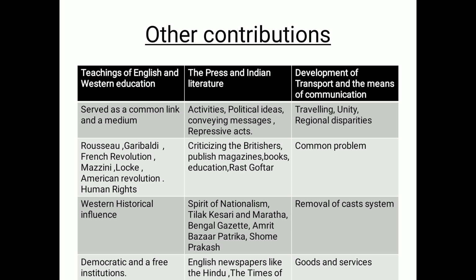Next, democratic and free institutions. Indians were moving abroad, right, everyone, and there they were seeing the free institutions and democracy and ideology working outside. So why not, they obviously wanted this in India. And back in India, what they were seeing, India was under the Britishers, totally pressurized under the Britishers. So all this western education somehow brought them positive points in their attitude. Somehow their attitude was changed after going through the books of writers, political thinkers, right, everyone?